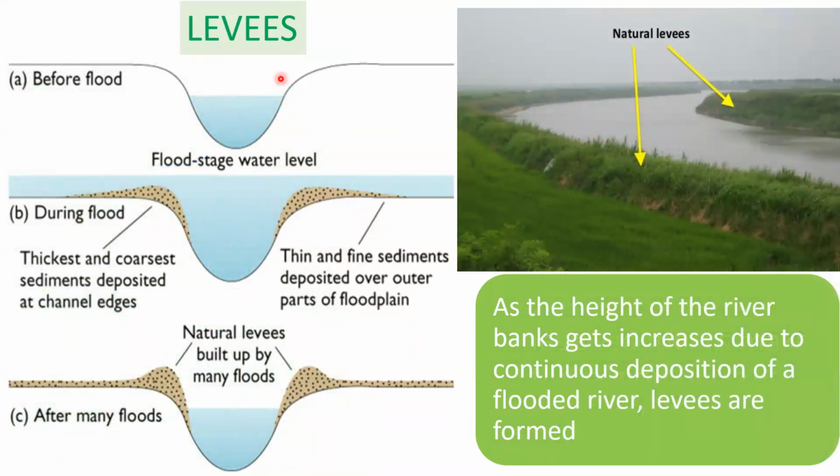Levees. As the height of the river banks increases due to continuous deposition from the flooded river, levees are formed. So the raised land on both the banks of a river is called levees. So this is before the flood, and during the flood, the thickest and coarsest sediments are deposited at the channel edges, and after many floods, levees are built up on both the banks. These are called levees.